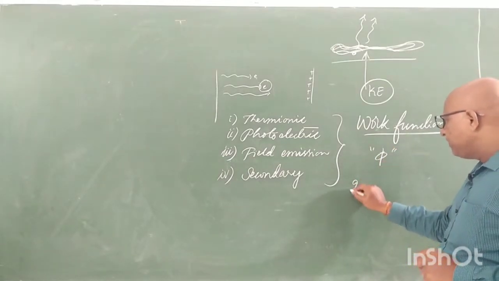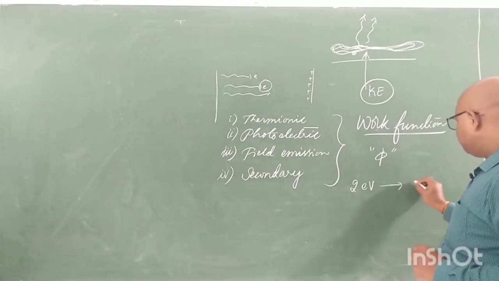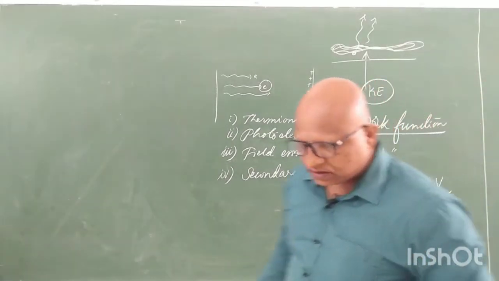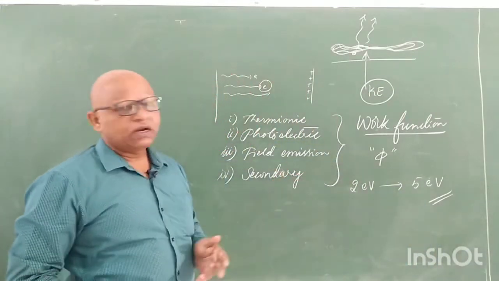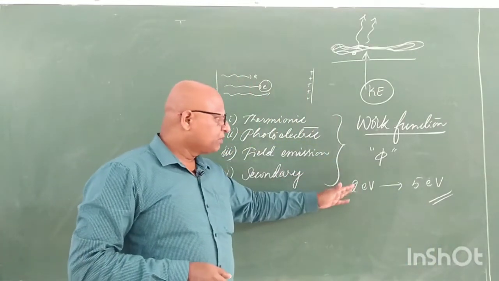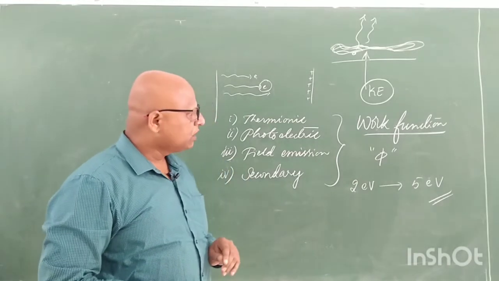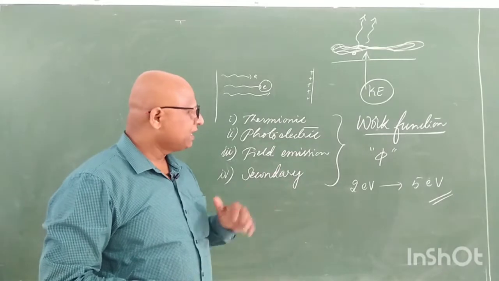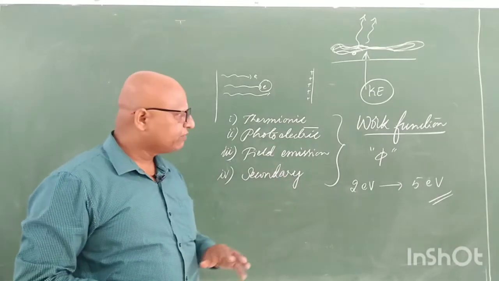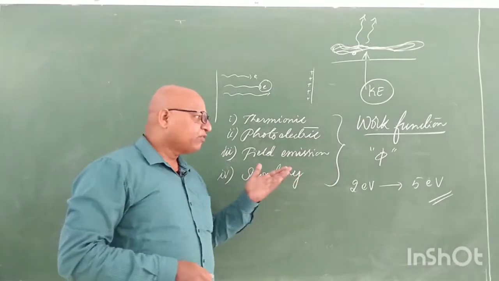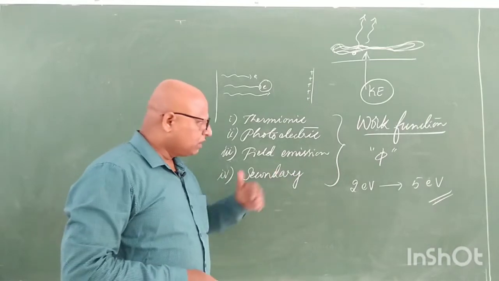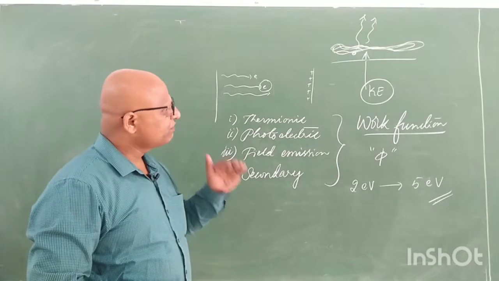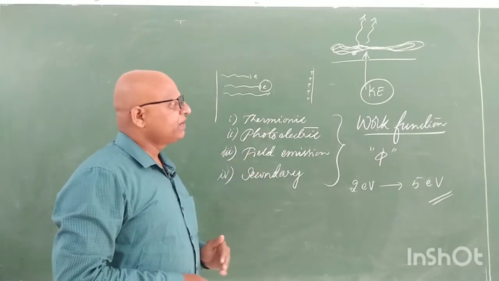This work function will generally vary from 2 eV to 5 eV for all metals, whether it is an alkali metal, any conducting metal or heavy metal, whatever it is. From 2 eV to 5 eV, the work functions vary like 2.1, 2.2, 2.3, 3.4, 4.75. For copper and similar metals it is 4.75 eV. For heavy metals it is up to the order of 5 eV. The work function is different for different metals.